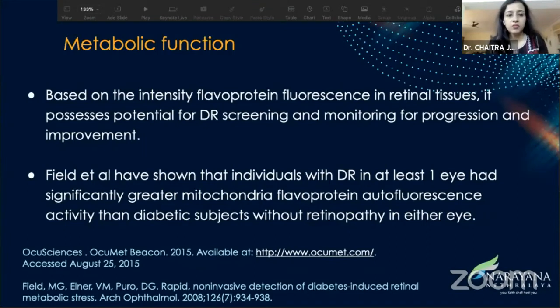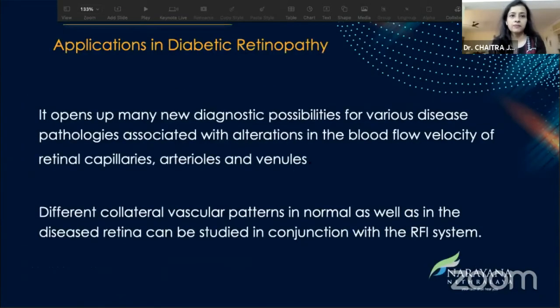Now, there are some studies about this. We have not done much. Based on the intensity of flavoprotein fluorescence in retinal tissues, it possesses potential for diabetic retinopathy screening and monitoring for progression and improvement. Field et al. have shown that individuals with DR in at least one eye had significantly greater mitochondrial flavoprotein autofluorescence activity than diabetic patients without retinopathy in either eye.